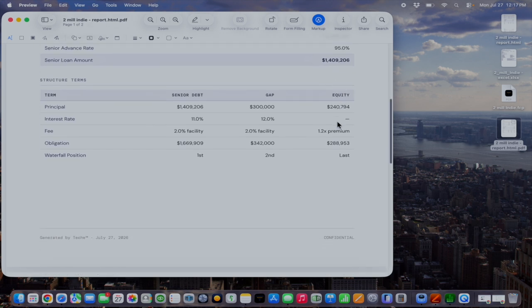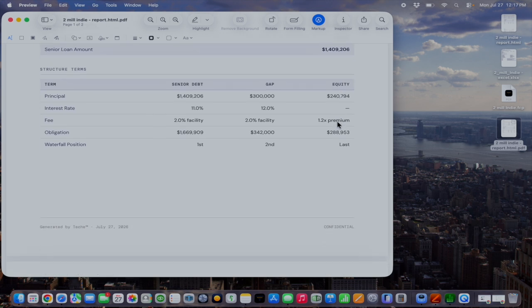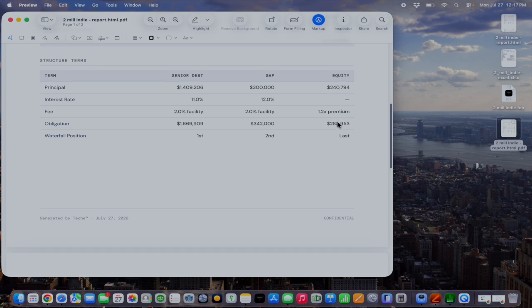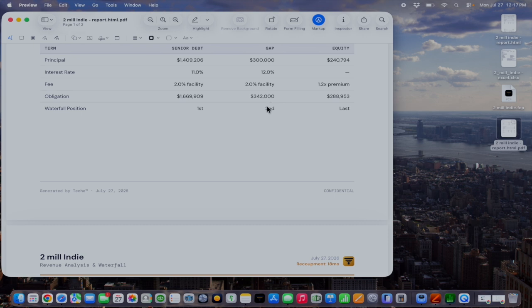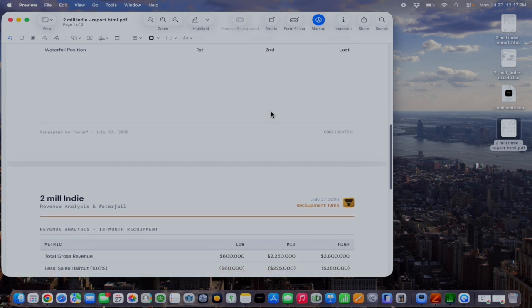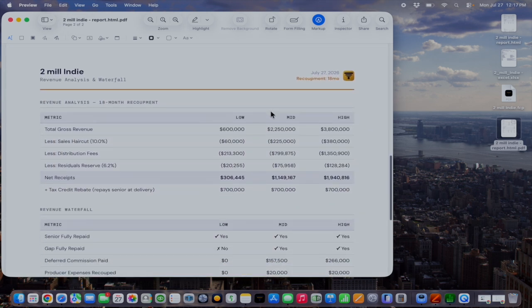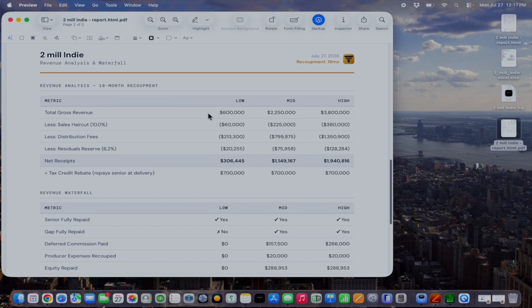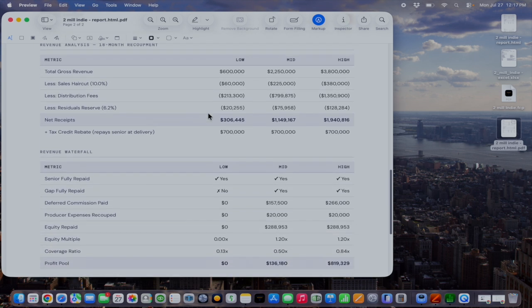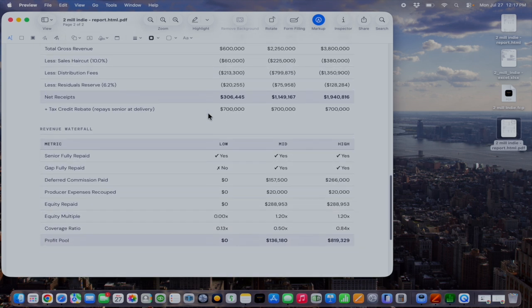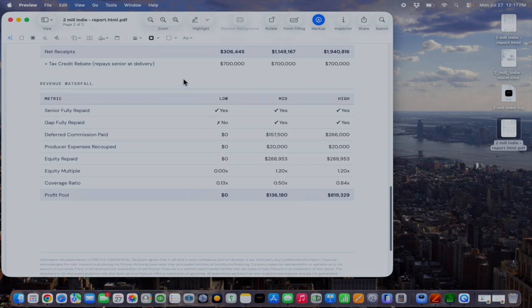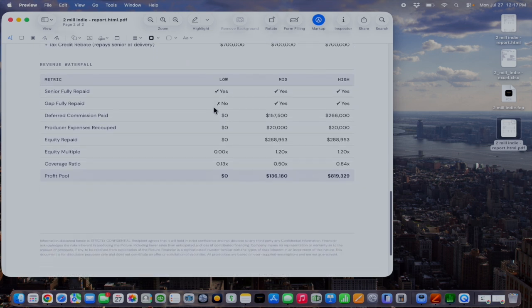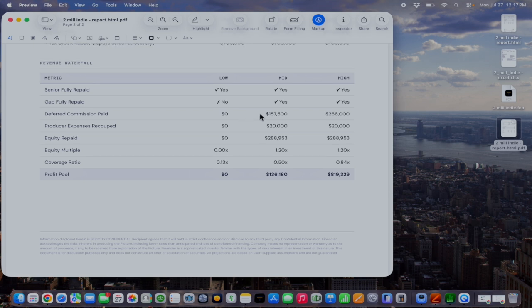And through that, we have the structured terms: the principal, interest rate, fee, obligation, and waterfall position. And then revenue analysis showing what the 18-month recoupment looks like, less distribution fees, less residual reserve. The rebate will repay the senior at delivery. And here's what it looks like in our revenue waterfall.